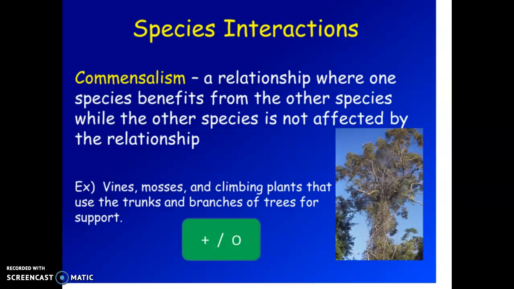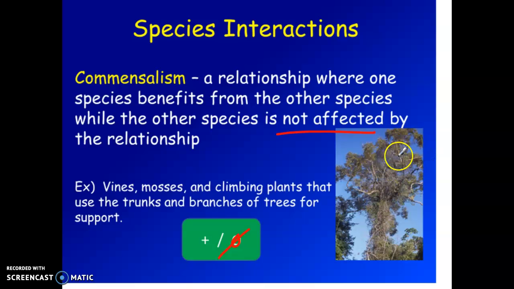Commensalism is where you have, again, two different species. One species is actually having a benefit and the other is not affected. So one of them is positive and one of them is basically a zero. They don't mind either way. An example here is a large tree that has a bunch of vines and moss and plants on the trunk of the tree.